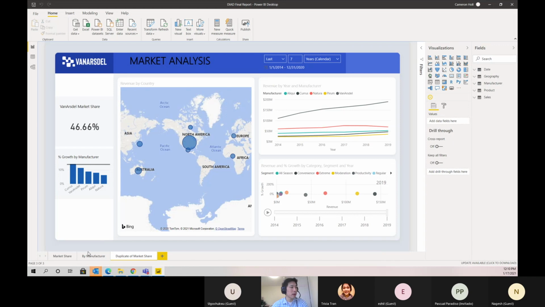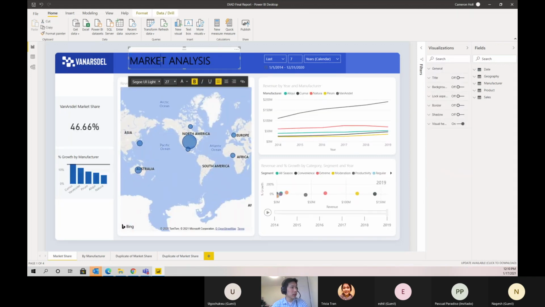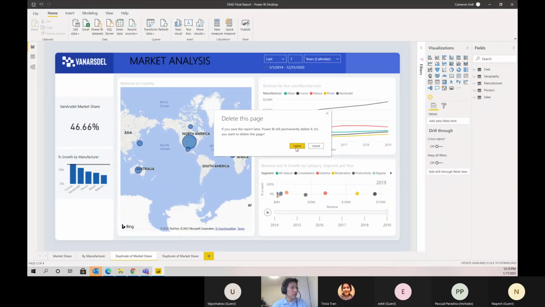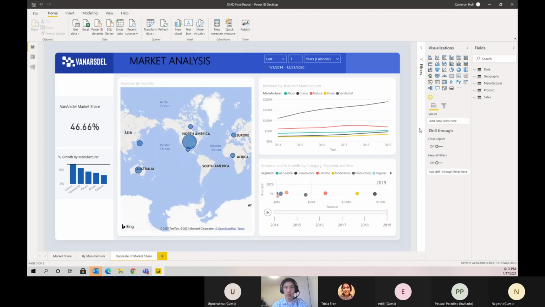Right click on the market share tab here, and we're going to duplicate the page. And then on this page for market share, let's change the color of the title to white, and let's leave this duplicate of market share as black. I've already duplicated it before. So we're going to leave this one black. The reason being is that black color is going to show up a little bit better on that mobile app.